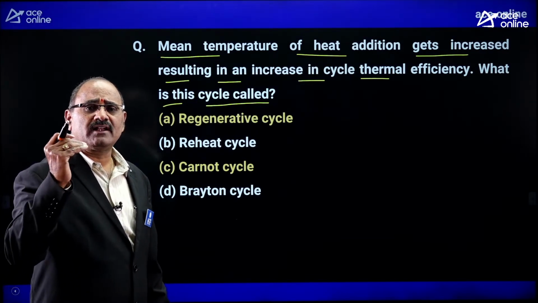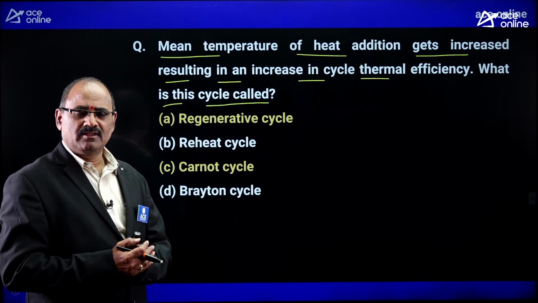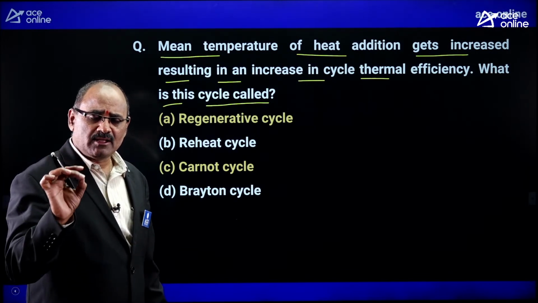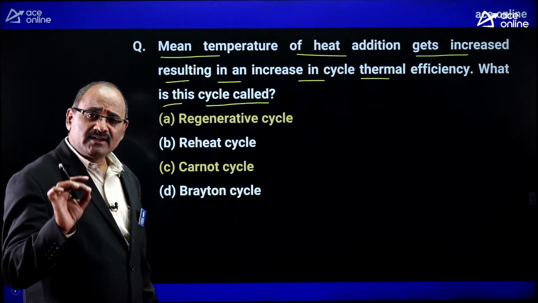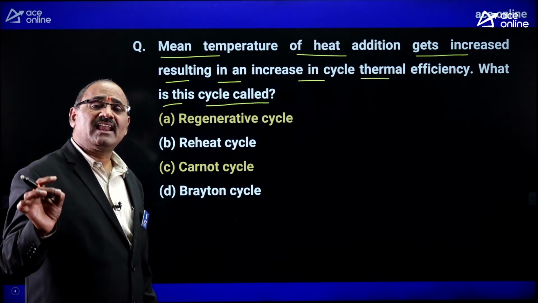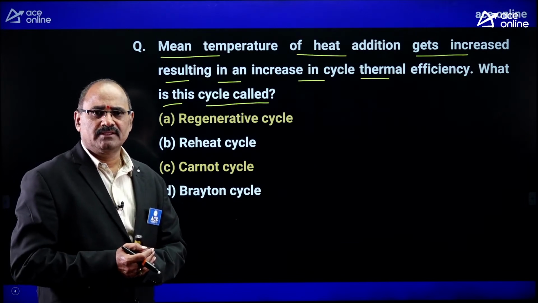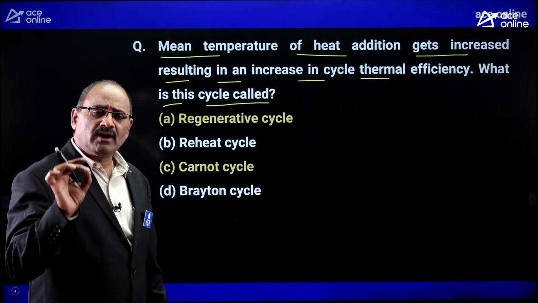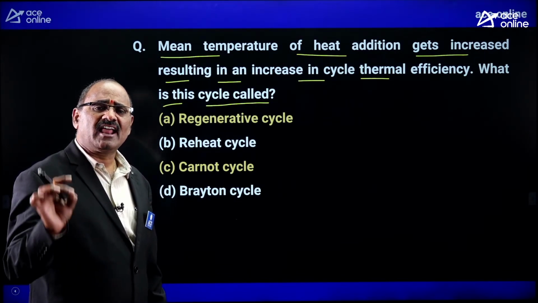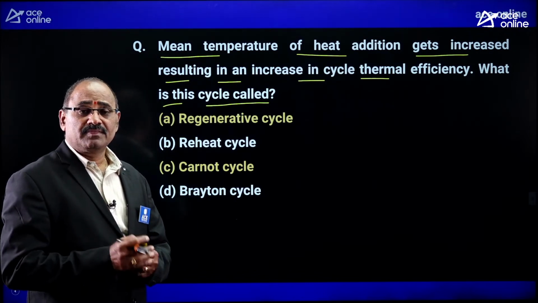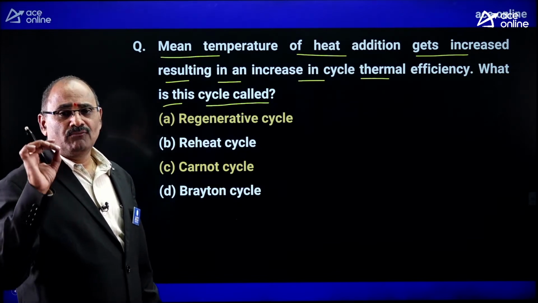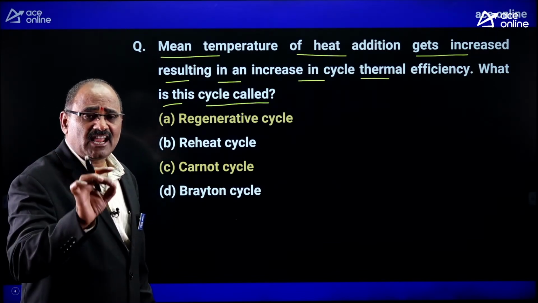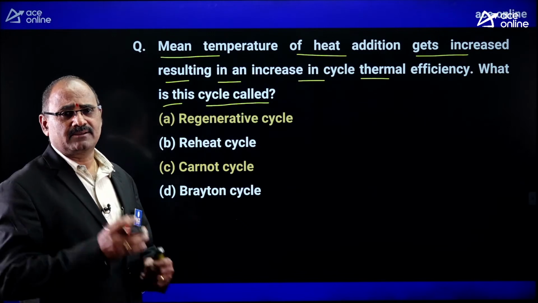Increasing the feed water temperature. When I increase the feed water temperature with the regeneration mechanism, the water enters the boiler at high temperature. Since feed water enters the boiler at high temperature, the mean temperature of heat addition is going to increase with a regenerative steam turbine power plant.